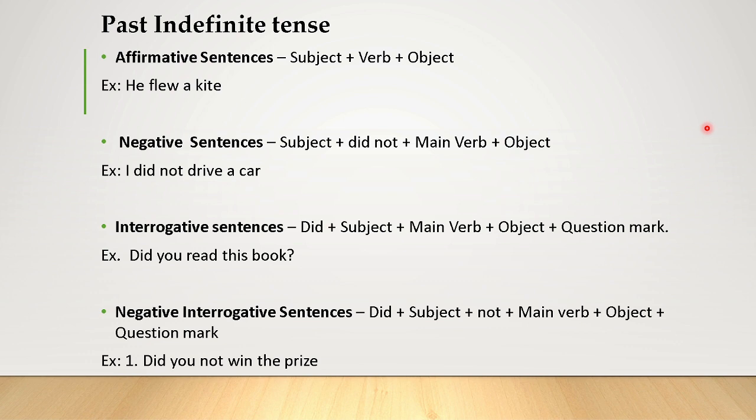So this is how the interrogative sentence is formed in the past tense. Negative interrogative sentences. Did plus subject plus not plus main verb plus object plus question mark. Example, did is an auxiliary, you is the subject, not is the negative form, plus win is the main verb, the prize is the object.